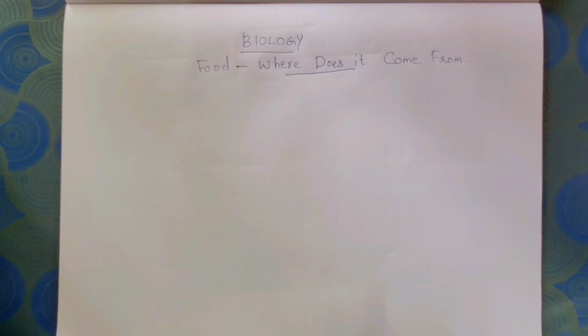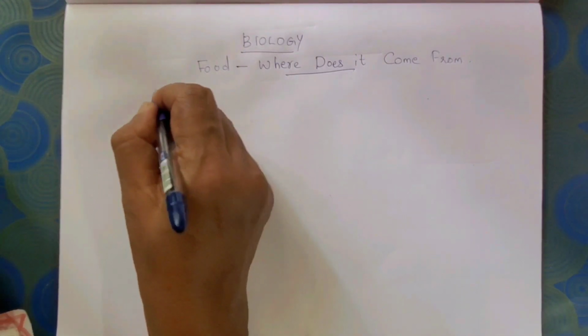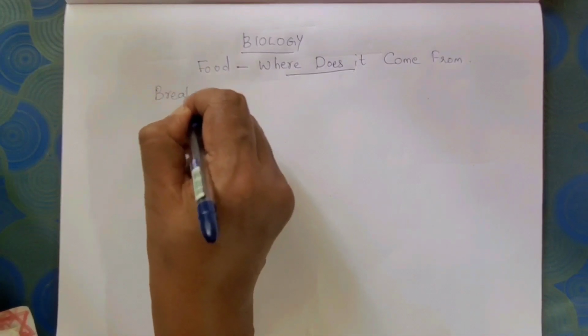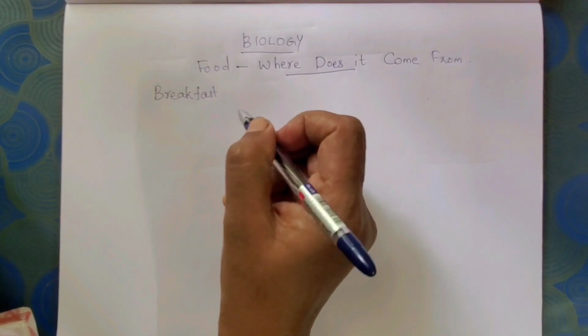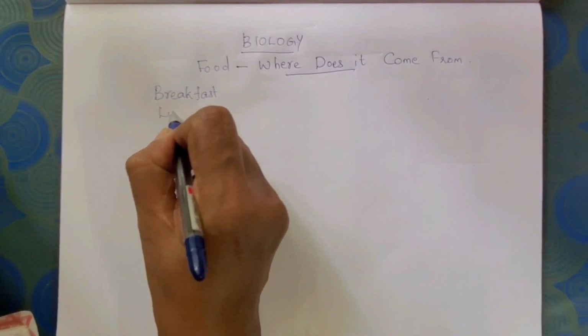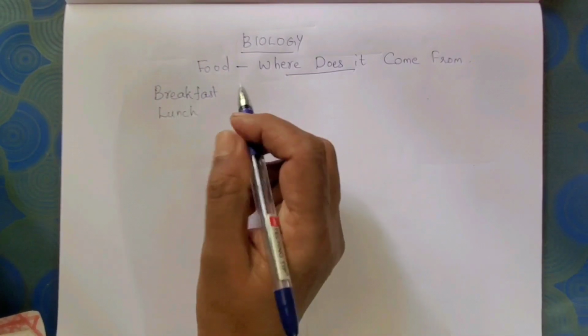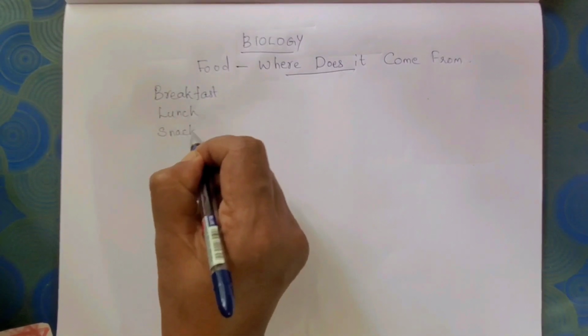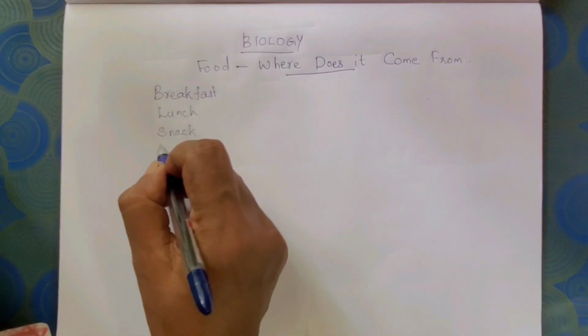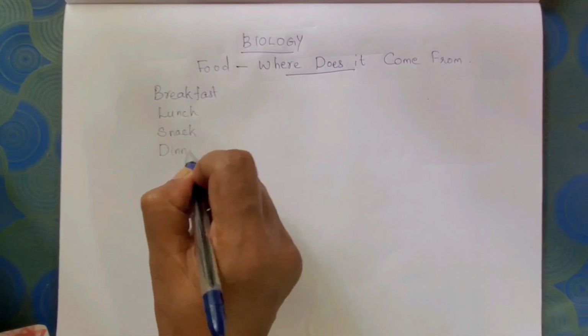Normally, we have 4 meals a day. That is, breakfast in the morning, lunch usually around noon time, and there is a snack in the evening, and dinner at night.